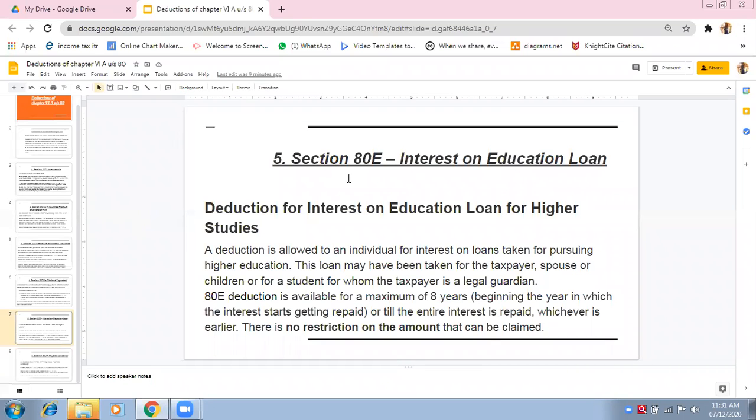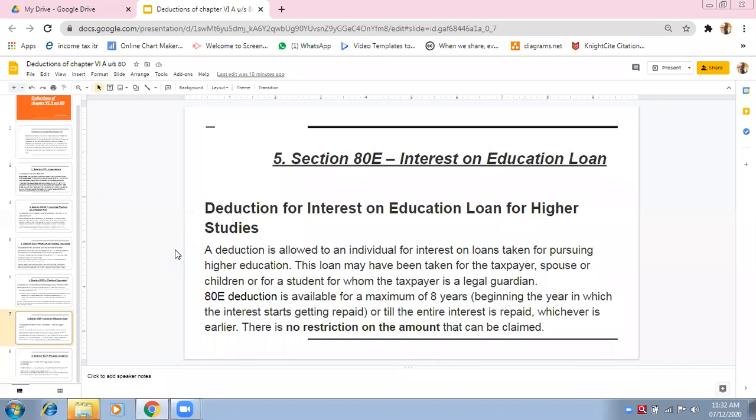So now what education? Education loan. If you are taking a loan for higher education purpose, higher studies, meaning after 12th or after 10th, for doing a PhD, for doing an MBA.